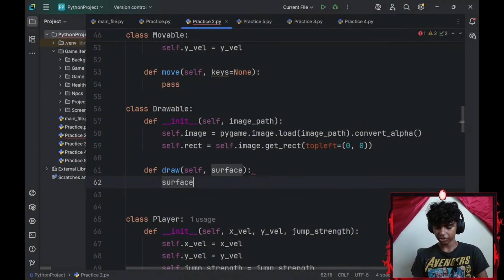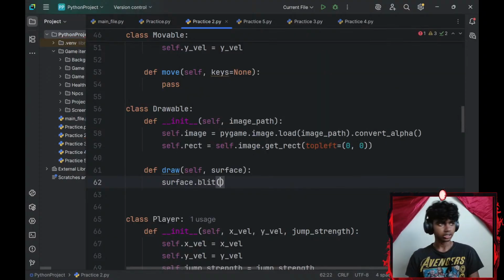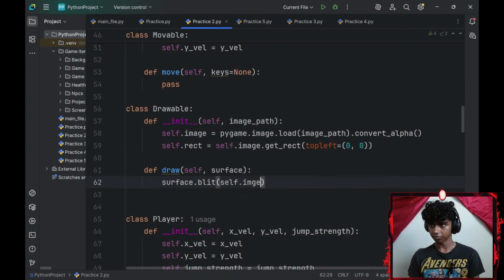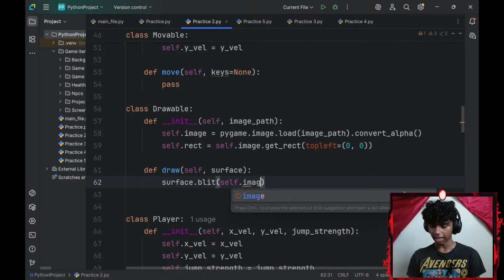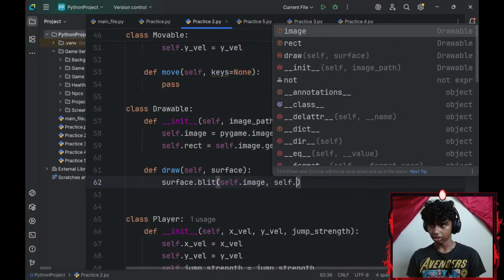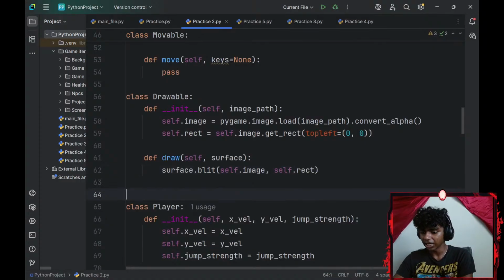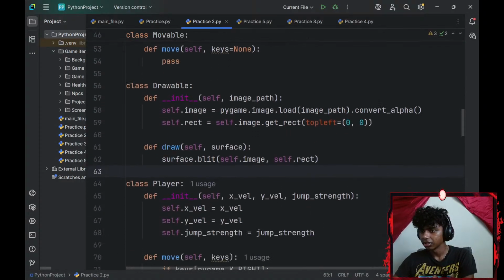So surface.blit. Let's see. I'll go with self.image and self.rect. Okay, this honestly wasn't as complicated as I thought it would be.